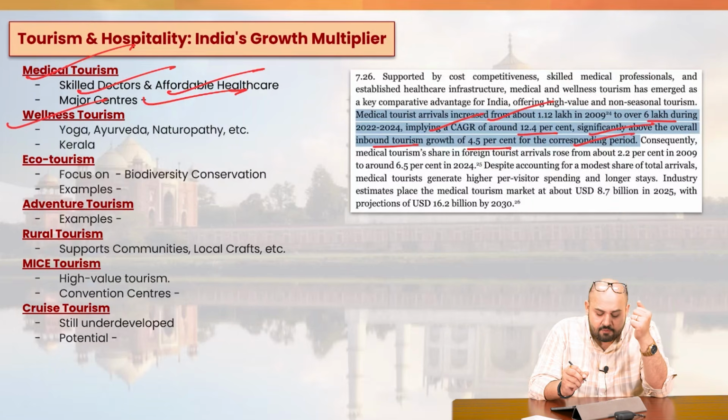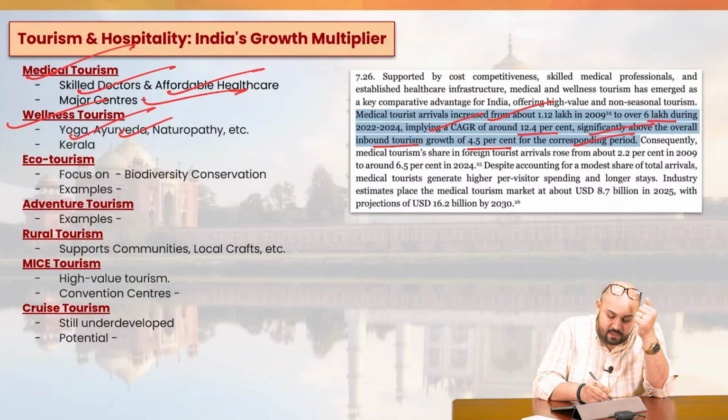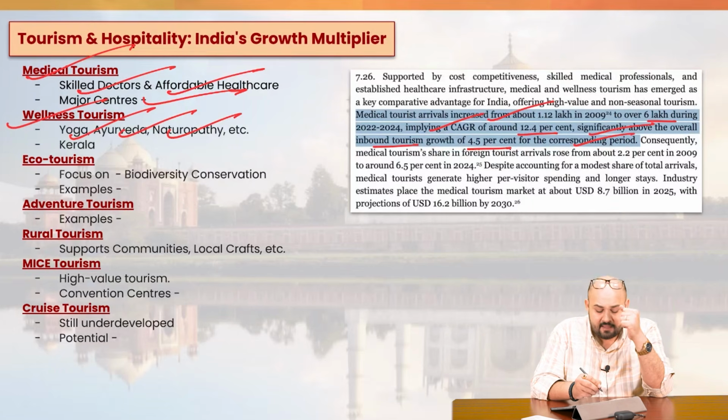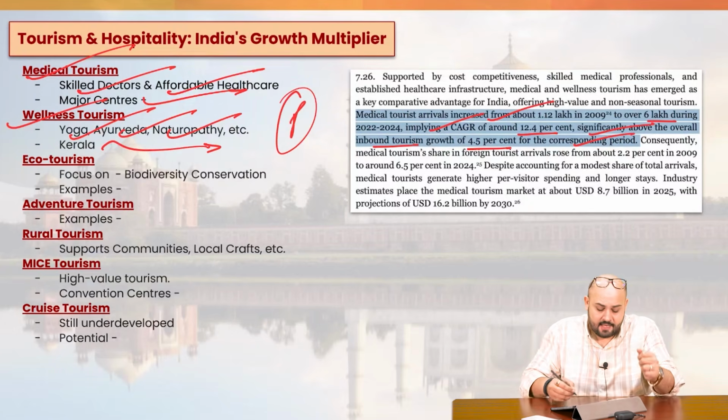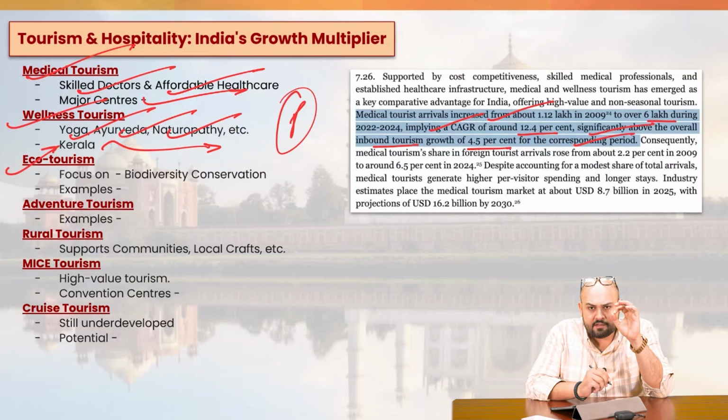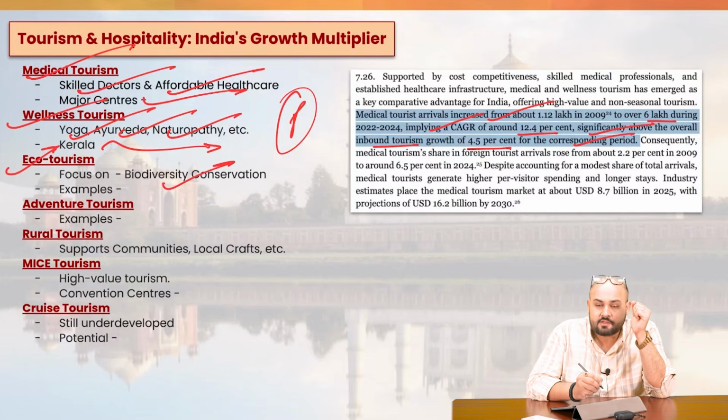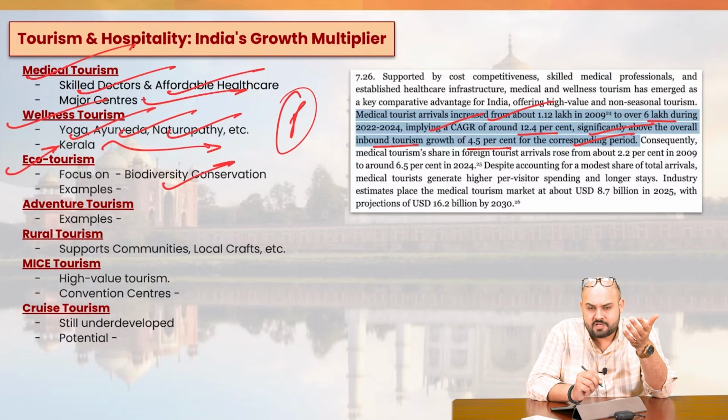Then we have wellness tourism. We have, for example, yoga, Ayurveda, naturopathy, meditation. Kerala has emerged as a global destination for wellness tourism. Next, we have ecotourism. Now, the focus in ecotourism is on biodiversity conservation in terms of wildlife sightseeing. We have many of the places, for example, we have Kaziranga, we have Periyar National Park, right?